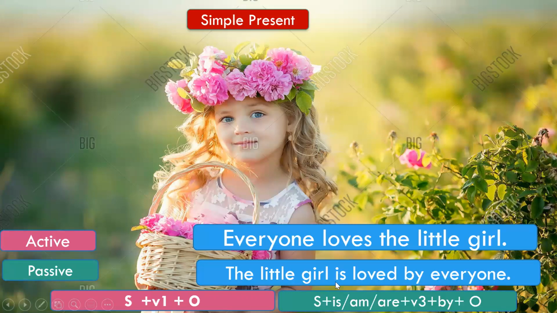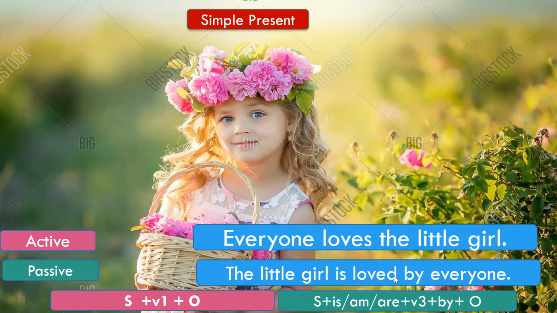Am is used with I. Little girl is singular. Can you see? She is a singular subject. So we will use is. Is will be the be form of the verb used here. And the third form of love is loved. So the V3 form of love is loved.